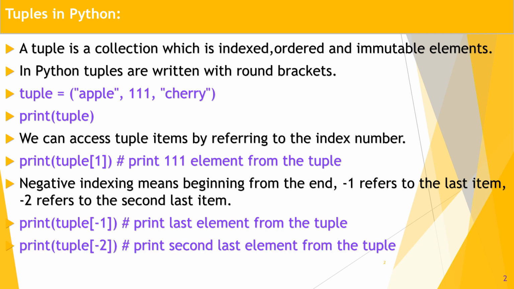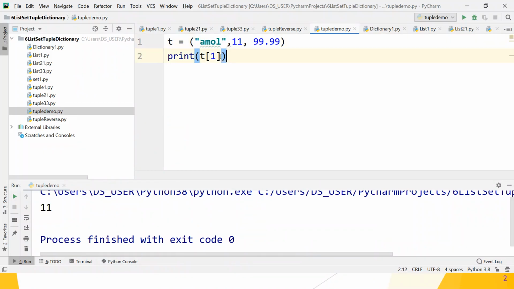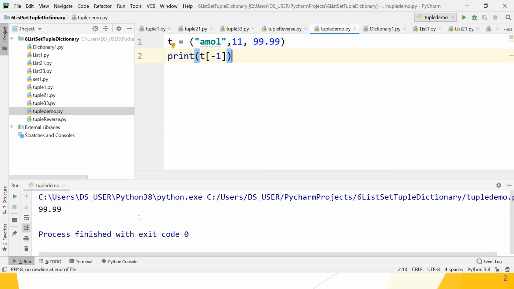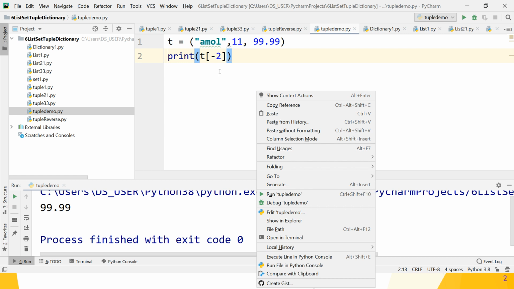So move to the PyCharm IDE. If you want to print the last element from your tuple, then print t[-1]. Let's check whether it works or not. So what is the last element's value? 99.99, that is float type. Great. If you want to print the second last element's value, write index -2.